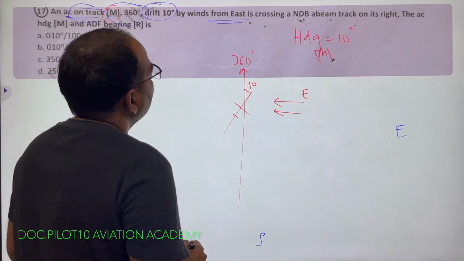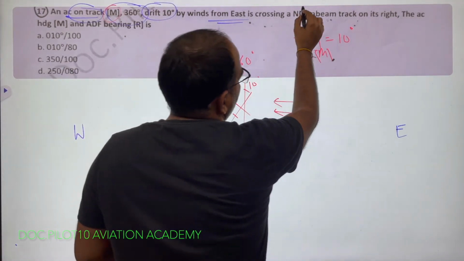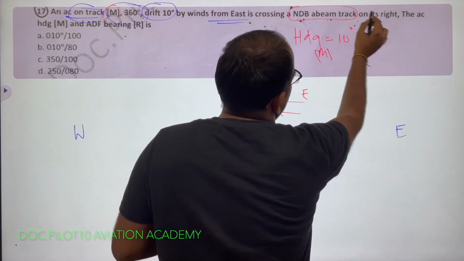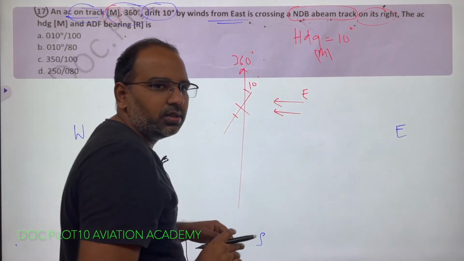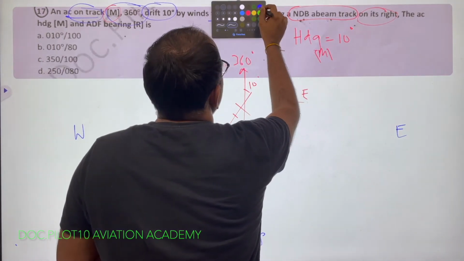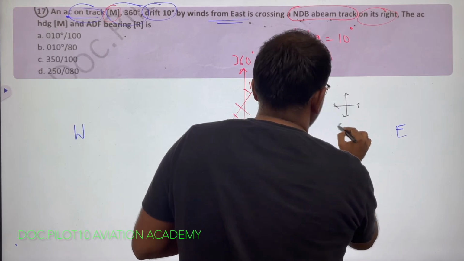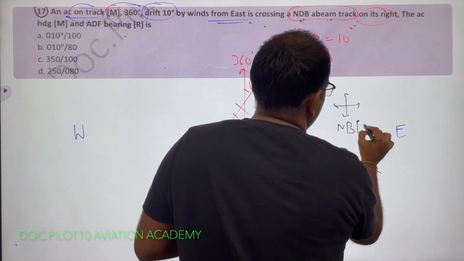Next thing. What is the ADF bearing? The NDB is located abeam the track on the right side. See, abeam means 90 degrees. So here is the location of the NDB. This is the NDB, our non-directional beacon.